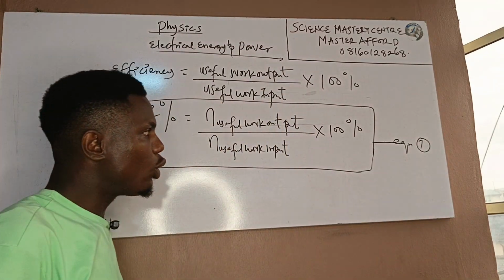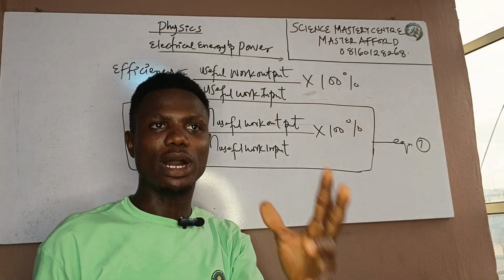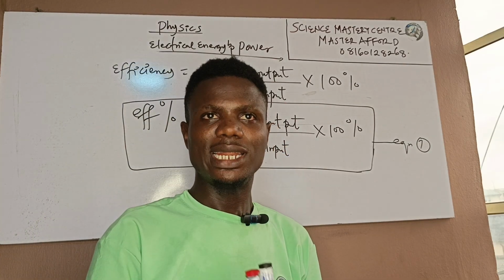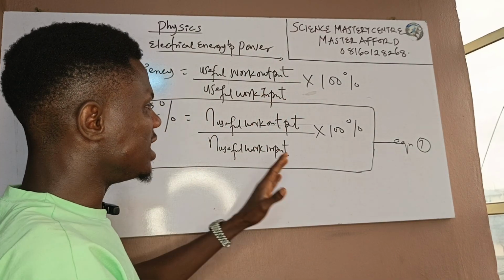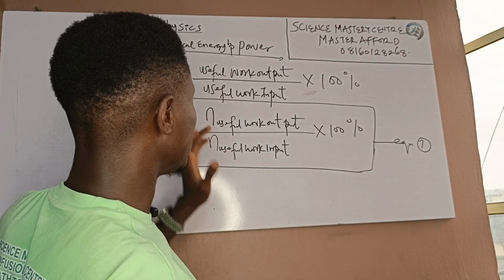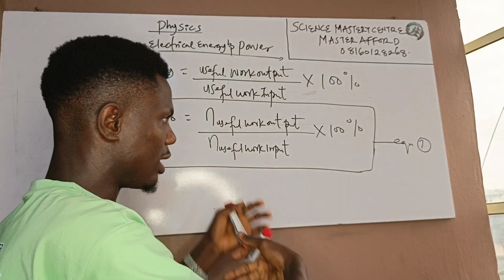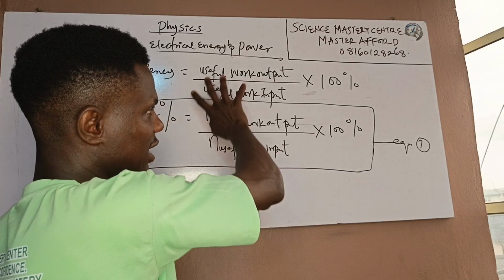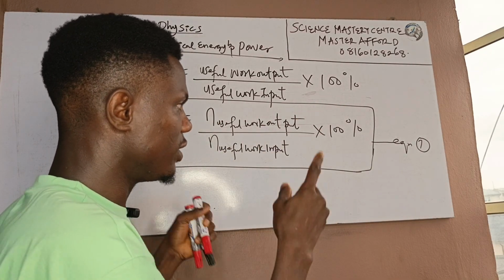With these 7 formulas I've given to you on electrical energy and power, there is no WAEC or JAMB question that you cannot solve. That is why you have to join Science Mastery Center. With these 7 equations, there is no question at all that you cannot solve on electrical energy and power. We are going to be practicing some questions on this, and we are going to apply every one of the formulas that I've proved to you in the questions that we'll be solving shortly.